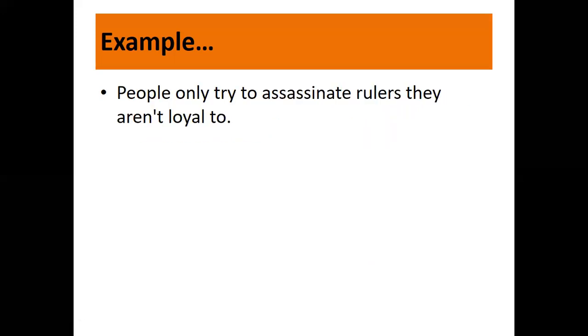Next, what we have is: people only try to assassinate rulers they aren't loyal to. Now think about it and try to write your own. By the time I get it on the screen, try your own. When you're talking about people, it means all people, so again you will have the universal quantifier here.